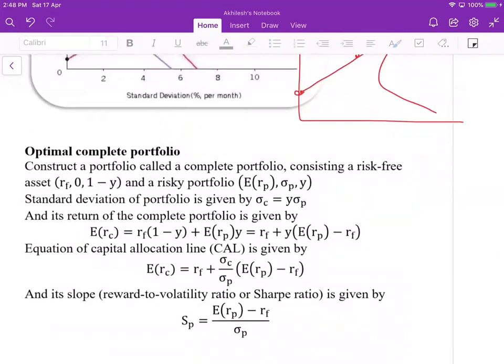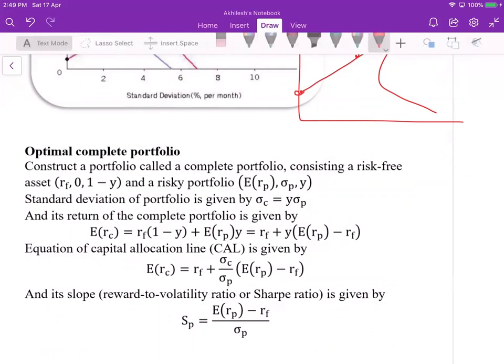Construct a portfolio called a complete portfolio, consisting of the risk-free asset, which has return Rf, standard deviation or variance 0, and the weight 1 minus W. And the risky portfolio here is the tangent portfolio, whose expected return is Rp, standard deviation is sigma p, and the weight W. The standard deviation of the complete portfolio is given as this.